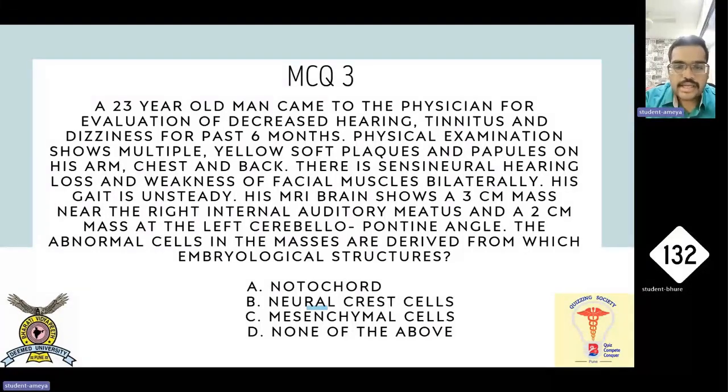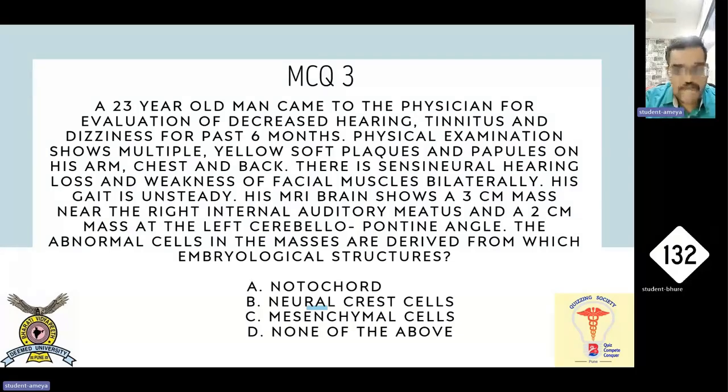I hope you have studied it in ENT that if there is a mass in the cerebellopontine angle with sensorineural hearing loss, this is classic of acoustic neuroma. And here there is a bilateral acoustic neuroma. And if you remember the mnemonic of neurofibromatosis 2, I have said that neurofibromatosis 2 has the 2 at end.